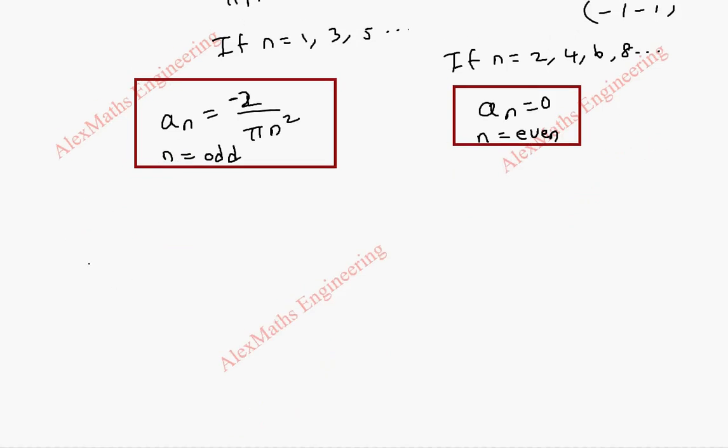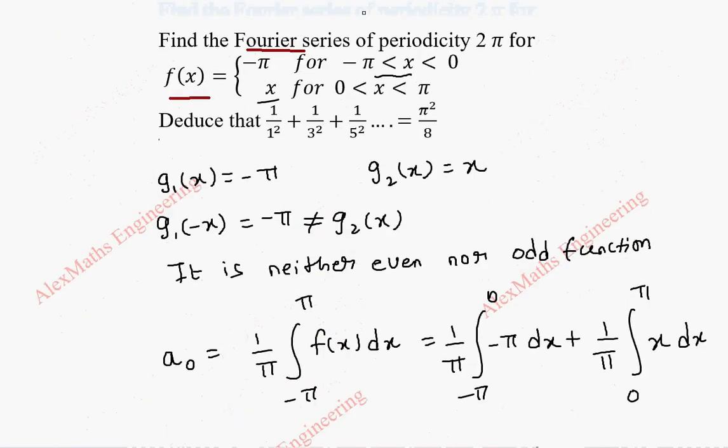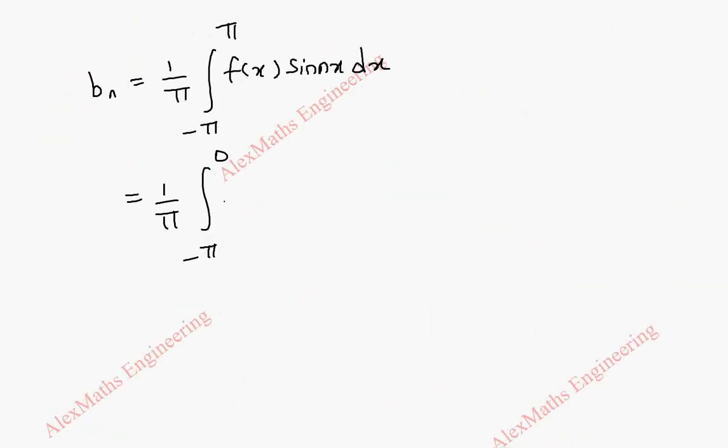Now coming to bn, the formula is 1 by pi integral minus pi to pi f of x into sin nx dx. So this is 1 by pi integral minus pi to 0, I have to take because the first part of the function is minus pi into sin nx dx, and 1 by pi integral 0 to pi, second part of the function is x sin nx dx.